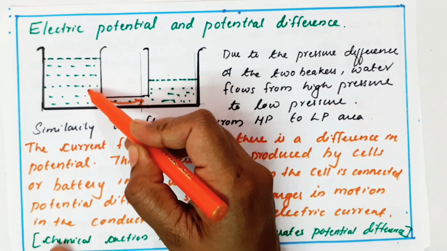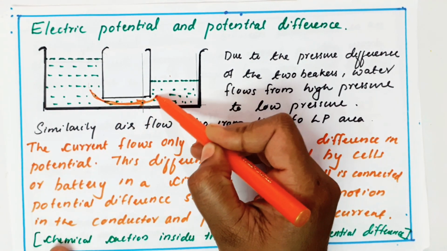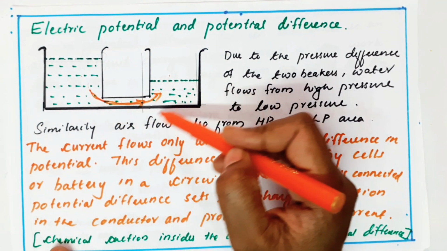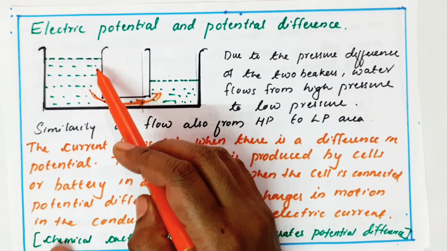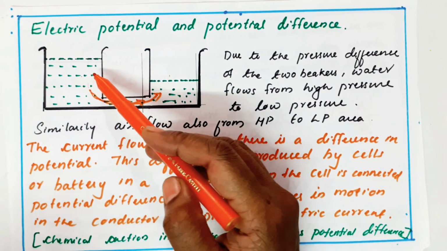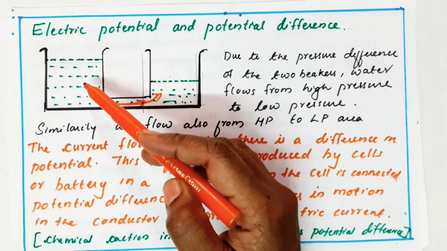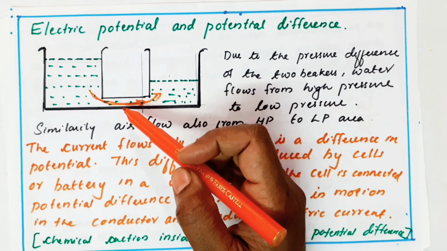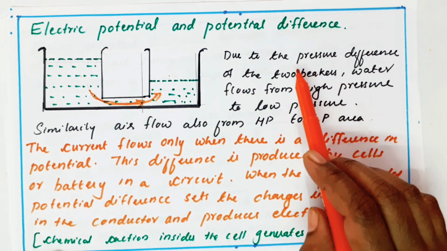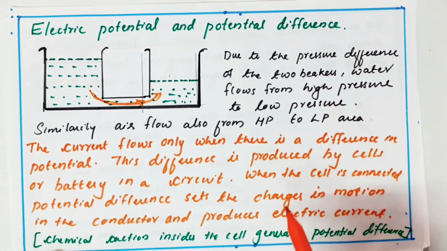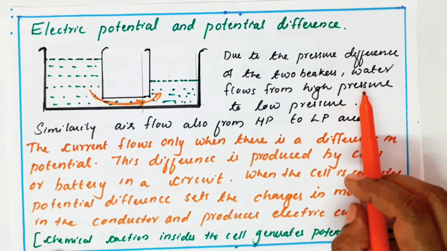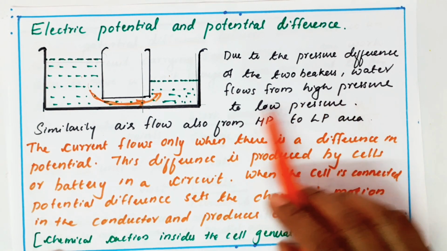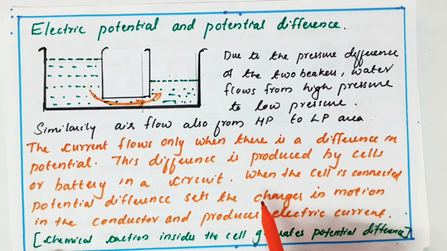Okay, so the meaning is the water can move from high pressure to low pressure. As here water is more, here pressure is more. So it moves from high pressure to low pressure. So due to the pressure difference of the two beakers, water flows from high pressure to low pressure.